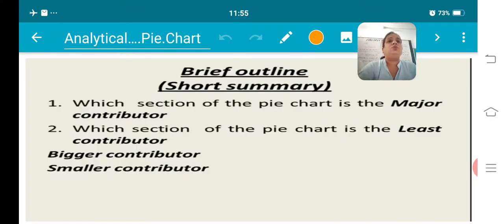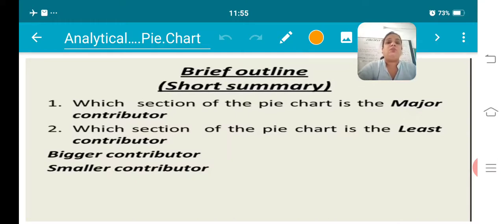Now what you have to do is go with the overview, right? So here in the overview I have told you what you have to do. You have to go for the bigger contributor and the smaller contributor. If we see that pie chart once again, we will see which one is the best performing sector and which one is the least performing sector.